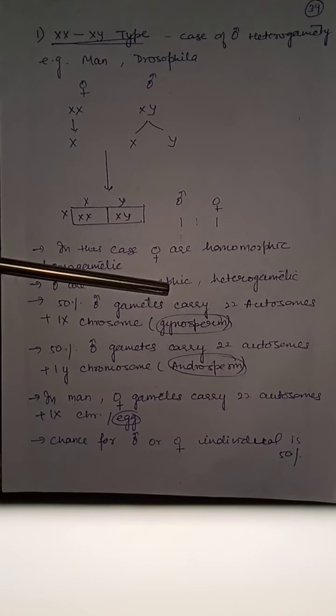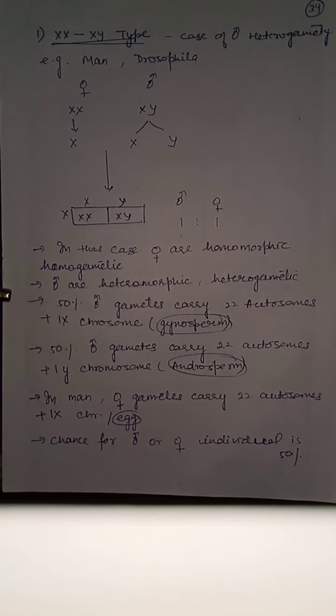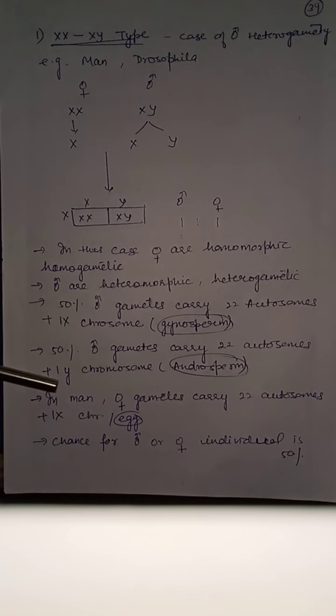50% male gametes carry 22 autosomes and 1 X chromosome. This X chromosome is also known as gyno. The gamete having X chromosome is also known as gynosperm. 50% male gametes carrying 22 autosomes and 1 X chromosome are called gynosperms. And 50% male gametes carrying 22 autosomes and 1 Y chromosome are known as androsperm. In man, female gametes carry 22 autosomes and 1 X chromosome, and they are known as egg.